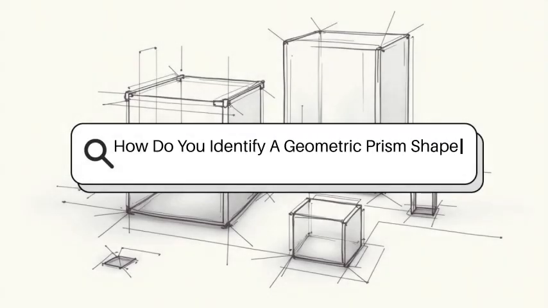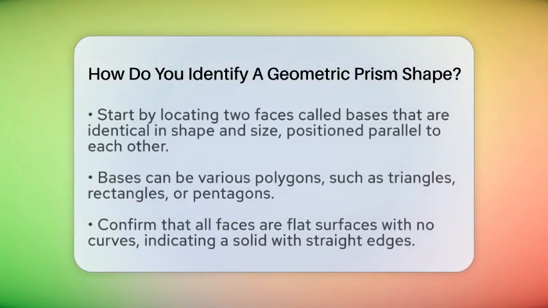How do you identify a geometric prism shape? Imagine holding a box or a chocolate bar and wondering what makes it different from other shapes. That's what we're here to figure out today. When you see a three-dimensional shape, how can you tell if it's a prism? Let's break it down step by step.